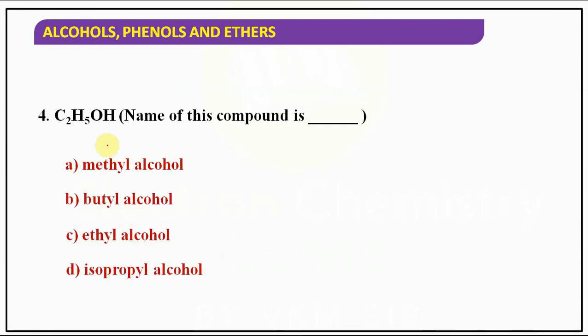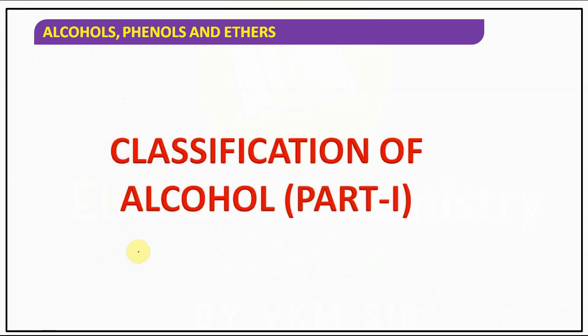C2H5OH is a 2 carbon alcohol. So what is the name of this compound? Ethyl alcohol. Right? So these are basic MCQs.